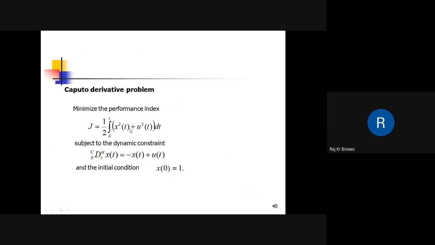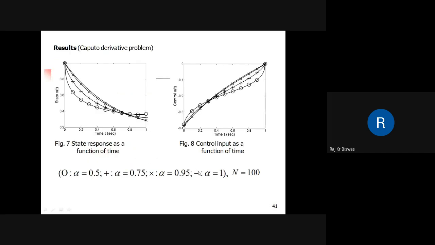So this is the Caputo derivative problem. The same quadratic performance index. The only change is what the C is defined in terms of, I mean, the derivative. The derivative is taken in the sense of Caputo, and this is the initial condition, and these are the results.